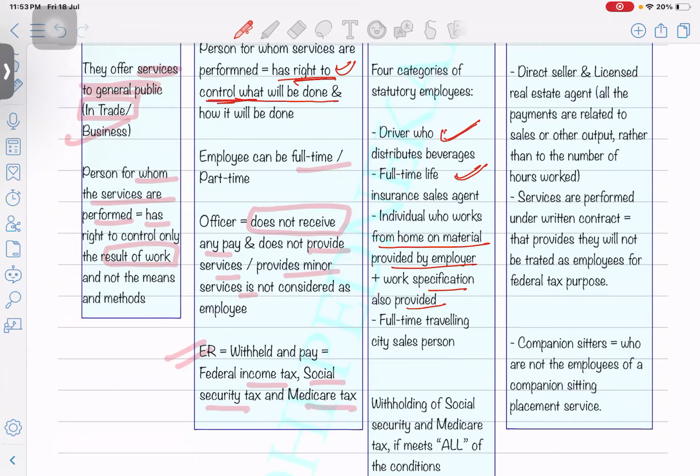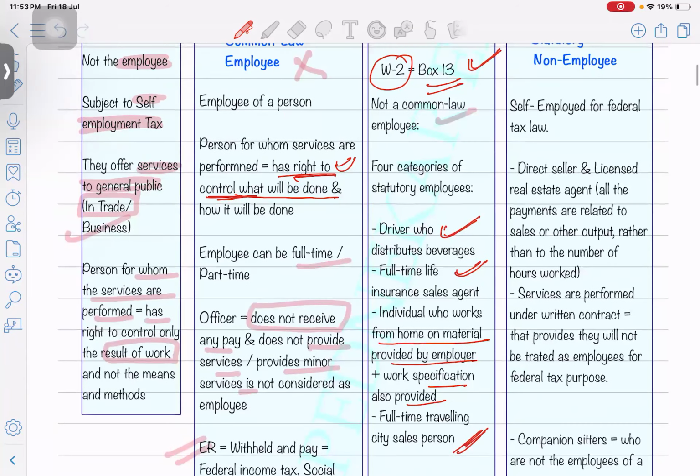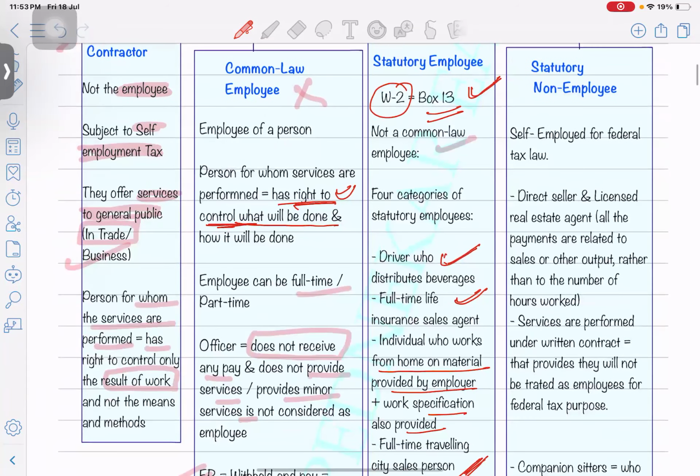Okay. The last one is a full-time traveling city salesperson. Anyone who is selling goods by going to different locations and just selling them. This happened in some old days, that people used to give us a demo of, let's say, a vacuum cleaner or some equipment or some goods or services which they are selling, by giving us the demo and then we are purchasing it. That kind of person is also considered a statutory employee. Just remember, this condition is important to differentiate between these two.